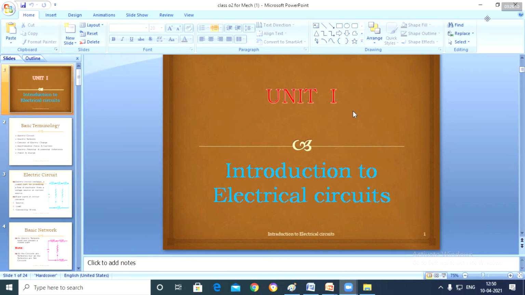Lumped and distributed: if the element can be written at a single point, as a sum, that is lumped. If we do not have that option, that is distributed. Time variant and time invariant: if the VI characteristics of the element do not change with time, it is time invariant. If it varies with time, it is time variant. Okay, so this is what we have discussed in class up to now.